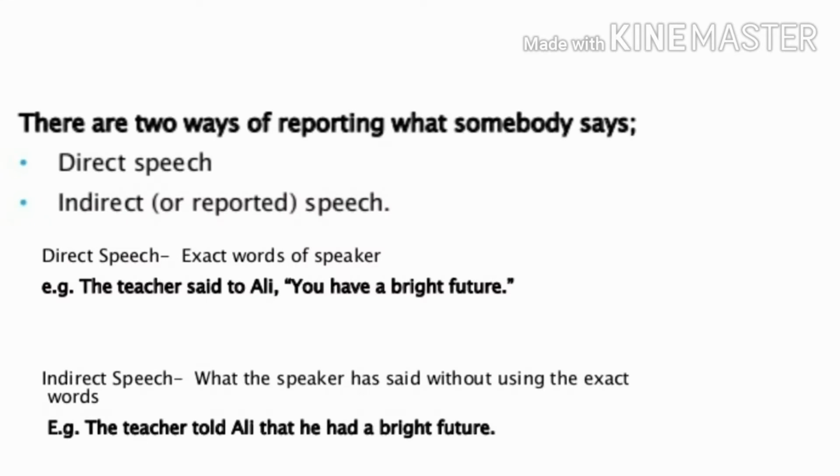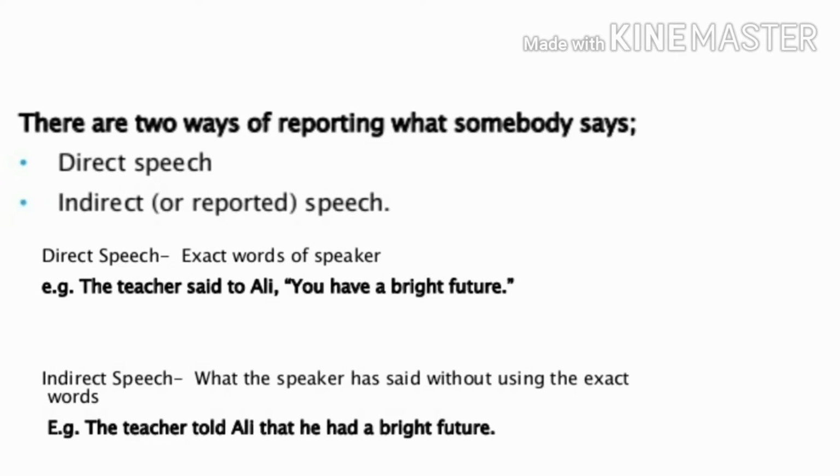Let's start. There are two ways of reporting what somebody says. These are direct speech and indirect speech. Direct speech is the exact words of the speaker. It means we have not changed any word that the speaker has said; they are the actual words of the speaker. For example, the teacher said to Ali, "You have a bright future." In the sentence, "You have a bright future," these are the actual words of the teacher.